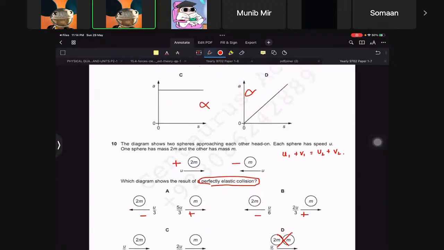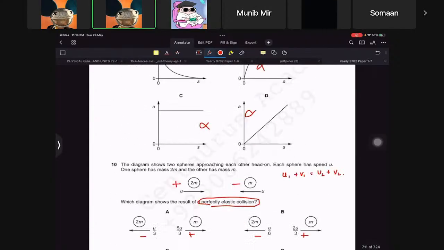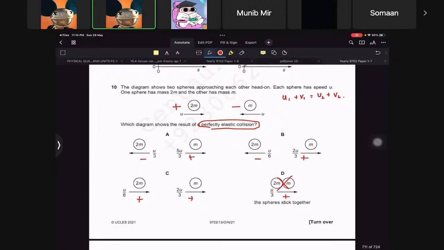In what question are you referring to? Yes, you can always do that. Let me do it and then I'll go back. So this is basically not the answer at all, so we'll check the other ones. The initial velocity was u, and this was minus u.